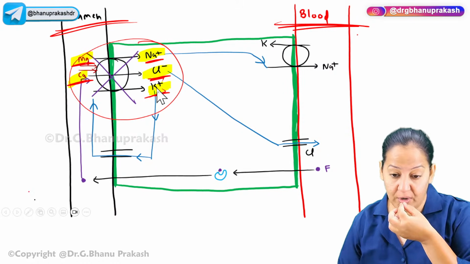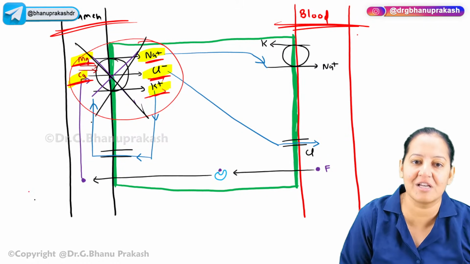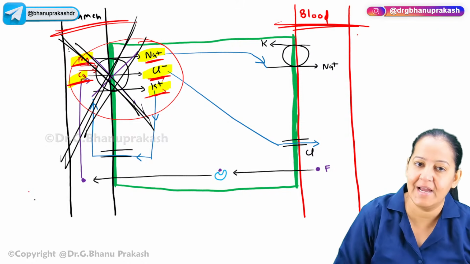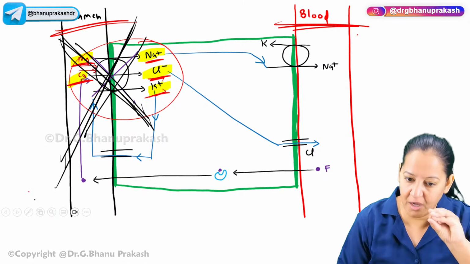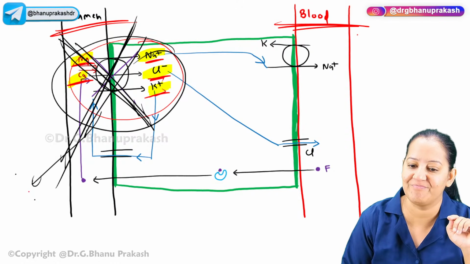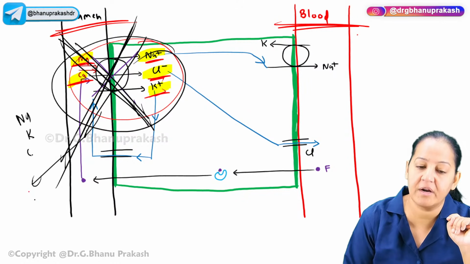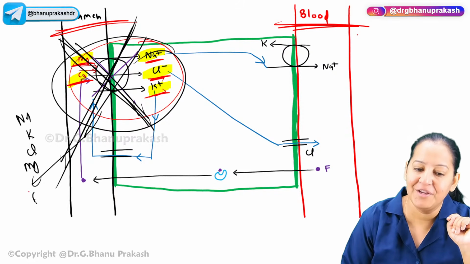But imagine I took a tablet of Lasix. What will happen? If I took a tablet of Lasix, this transporter is inhibited by the Lasix. It is inhibited by the furosemide. So none of the 5 will be transported. All the 5 will be excreted in urine. So urine contains what? Urine contains sodium, potassium, chloride, magnesium, and calcium.